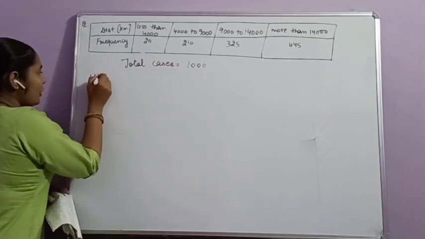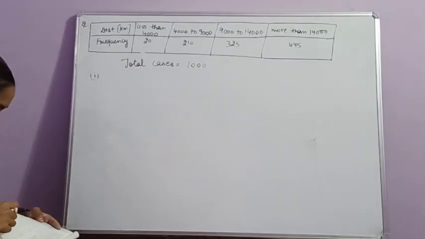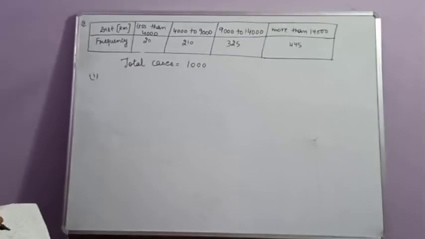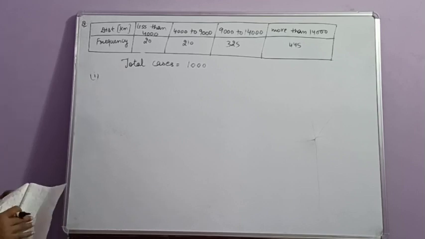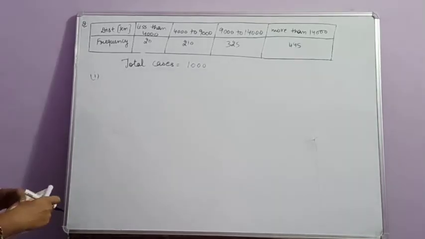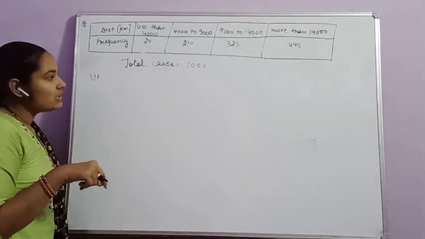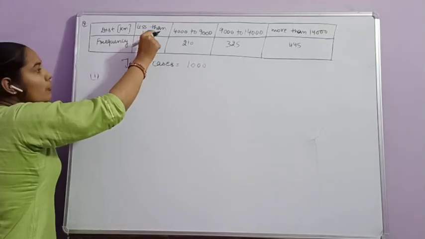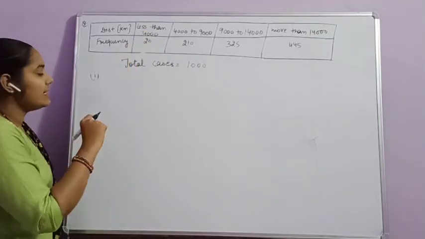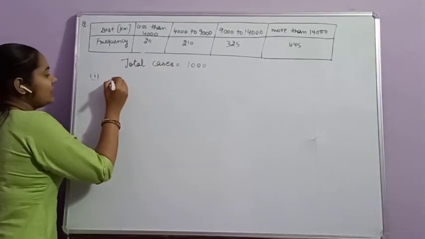In the first part, we have to find the probability that the tire will need to be replaced before it has covered 4000 km. It means the tire is replaced at less than 4000 km.